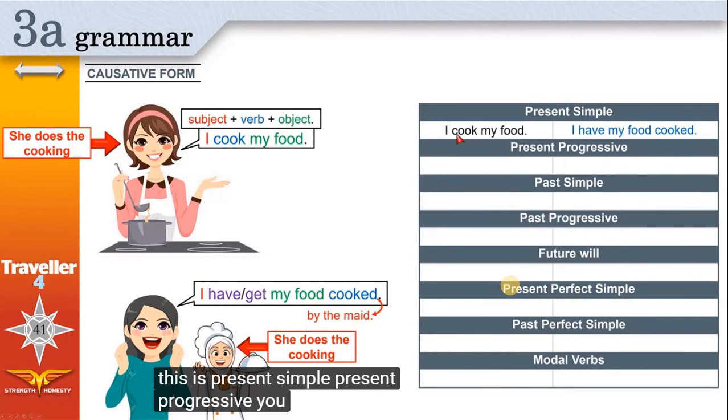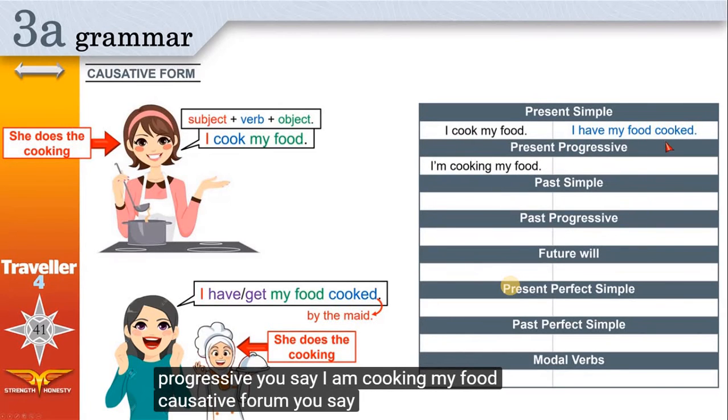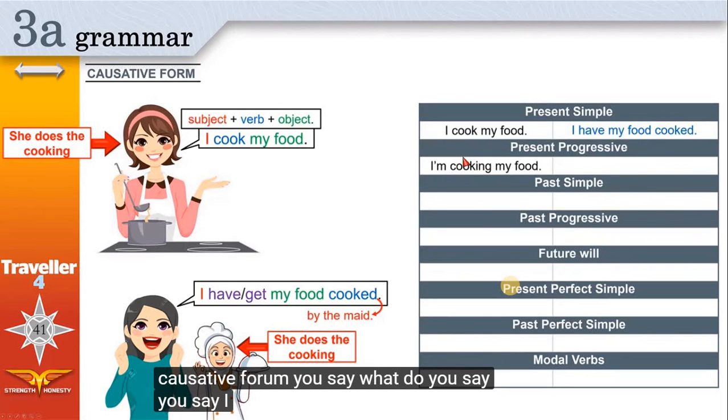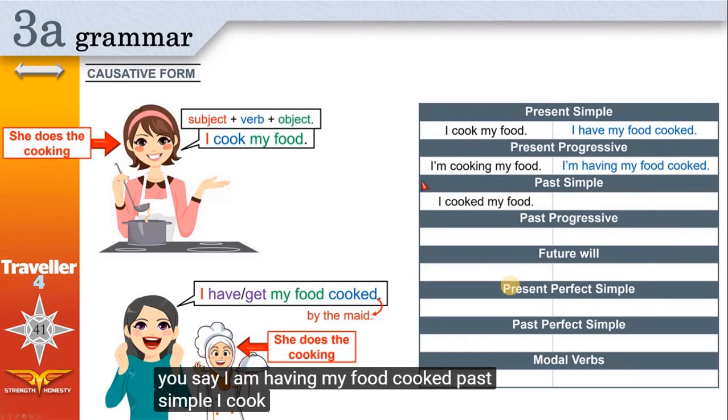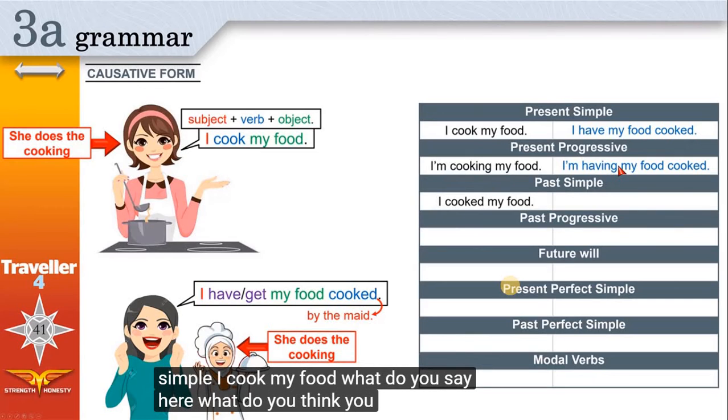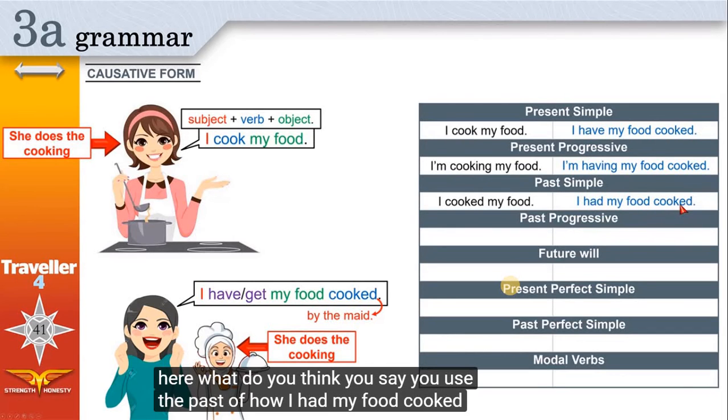Present progressive, you say, I am cooking my food. Causative form, what do you say? You say, I am having my food cooked. Past simple, I cooked my food. What do you say here? What do you think? You use the past of have. I had my food cooked.